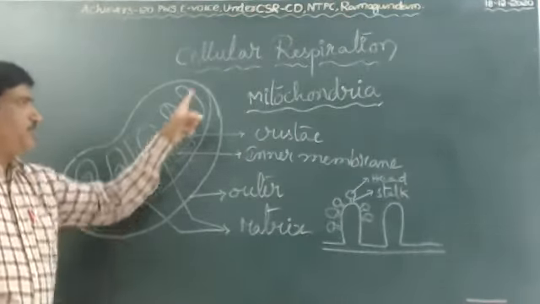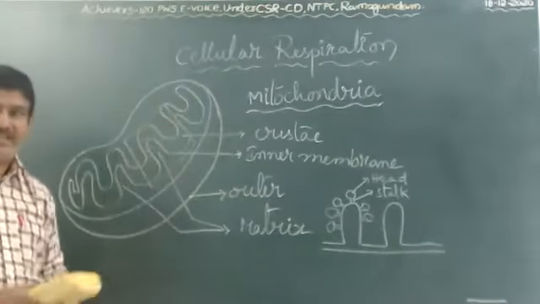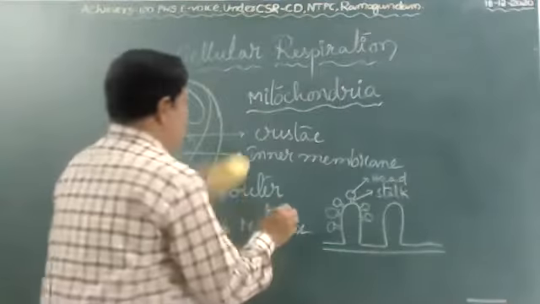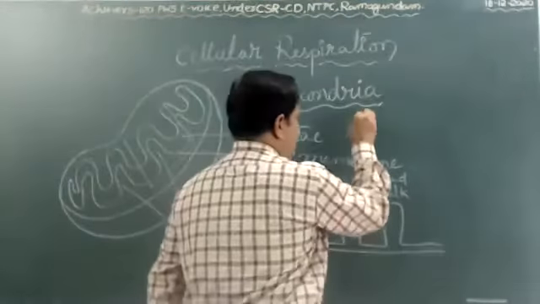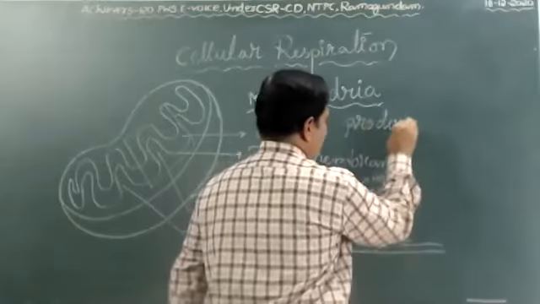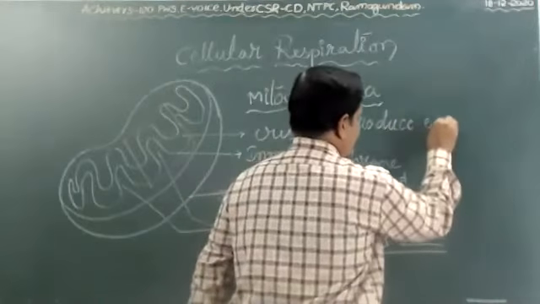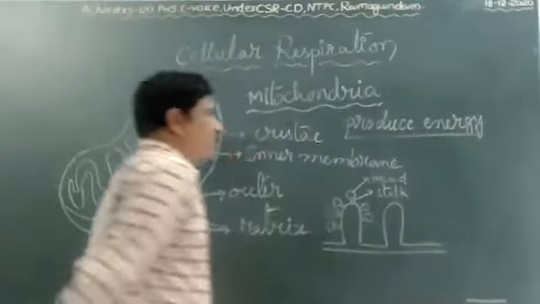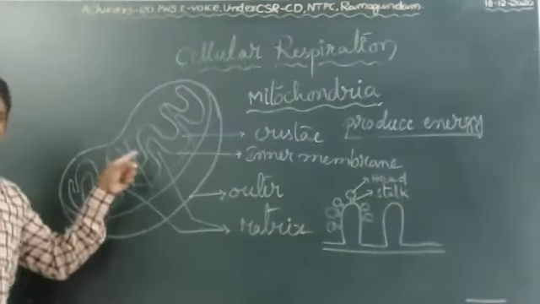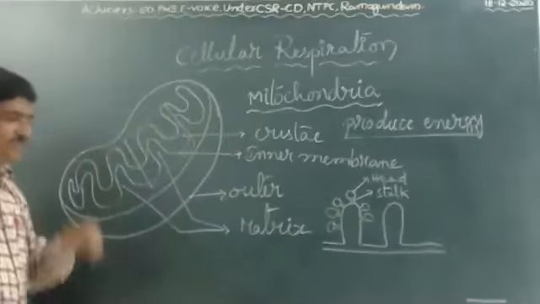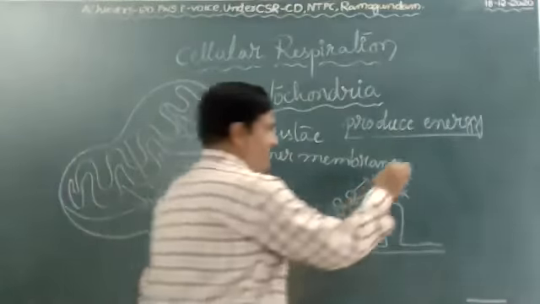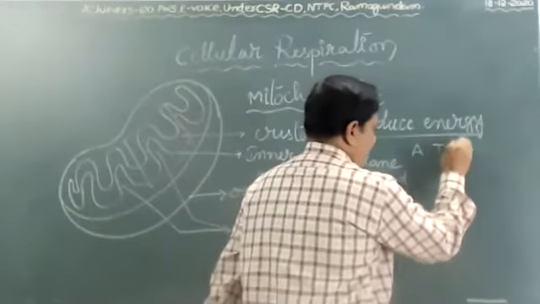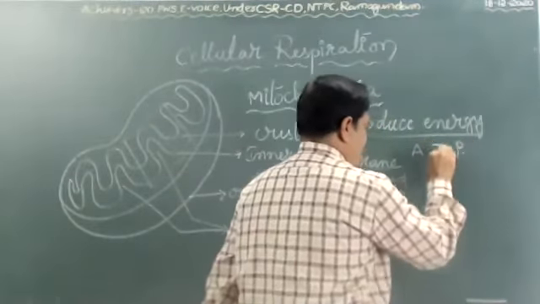And very important, after cellular respiration, mitochondria produce energy. That's why it produces energy here and stores the energy in the form of ATP.